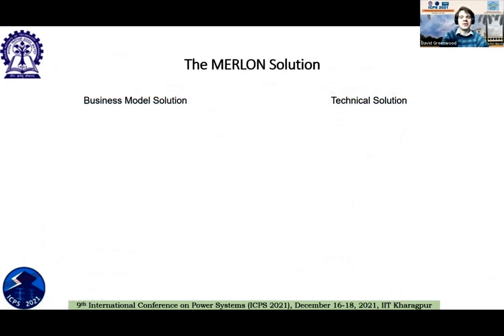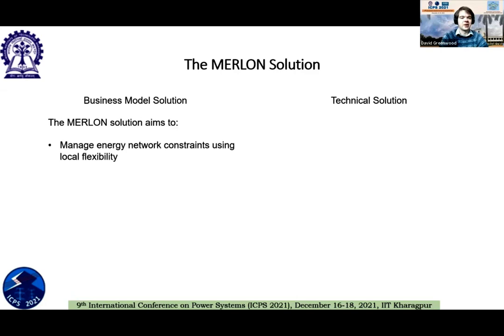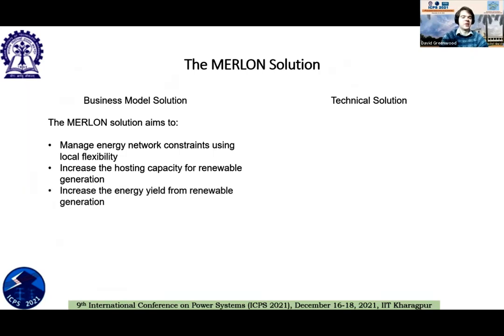But what's novel about it is that it's doing it in both terms of business models and a technical solution. So the business model of the Merlon project aims to allow us to manage the local network using flexibility and increase the hosting capacity for renewable generation. But we're going to do that by incentivizing local flexibility to solve any problems with the system.